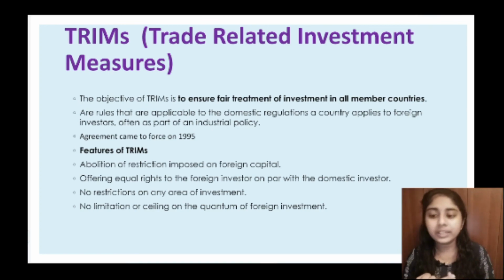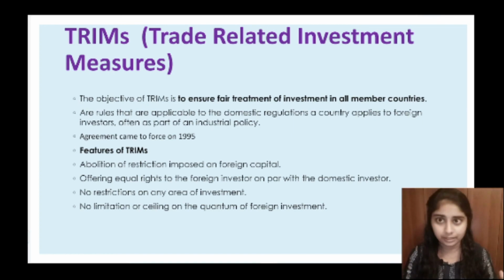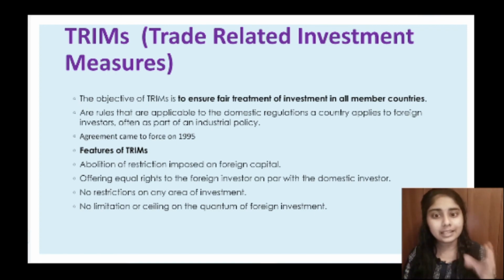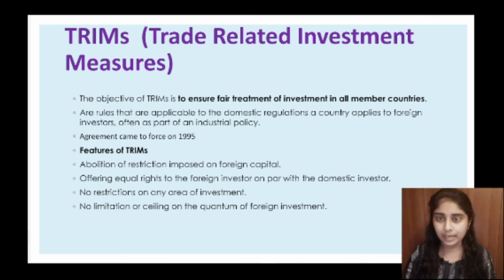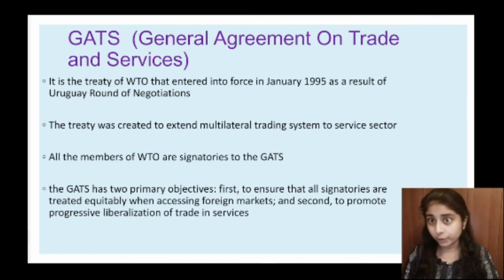Second one is offering equal rights to foreign investors on par with domestic investors. Third one is no restriction on any area of investment. And the fourth one is no limitation or ceiling on the quantum of foreign investment. So these are the main features which are focused on in TRIMS. TRIMS is trade related investment measures. So I hope it's clear to you all.